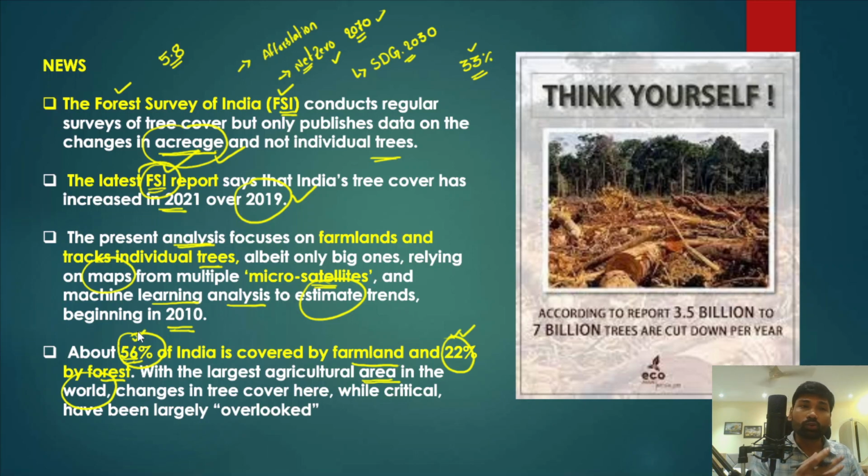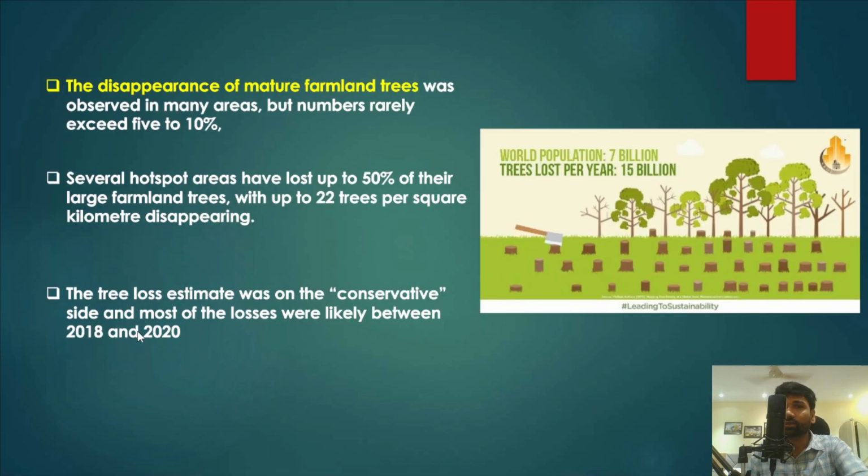So therefore, those plants and trees on these agriculture lands also play a very important role in further augmenting India's tree cover, the forest cover. The problem is that the trees on these farmlands are very often overlooked by the government, and that is a concern, because if the government or any research body takes adequate care of the plants on these agriculture fields also, that is another way through which we can further increase the green cover.